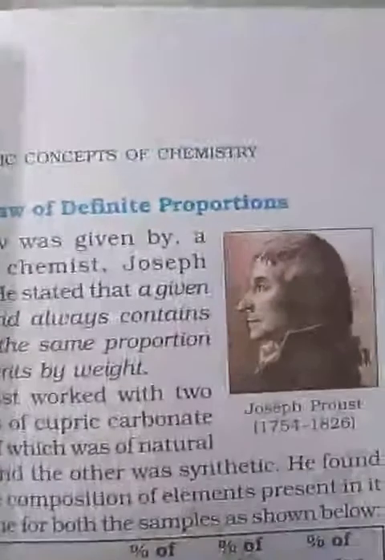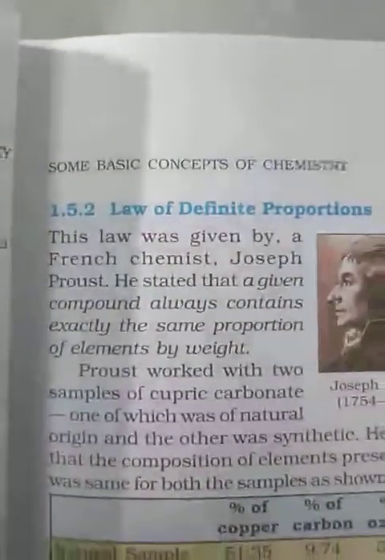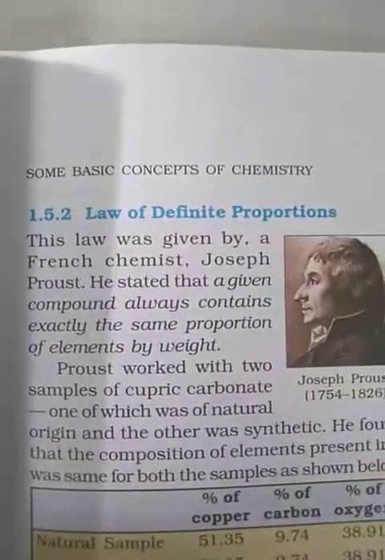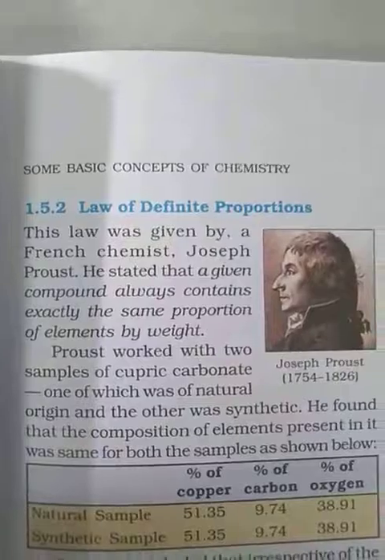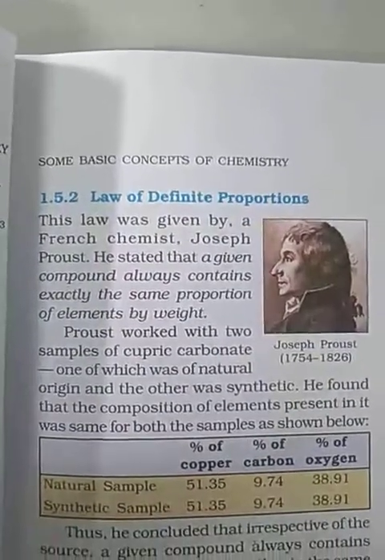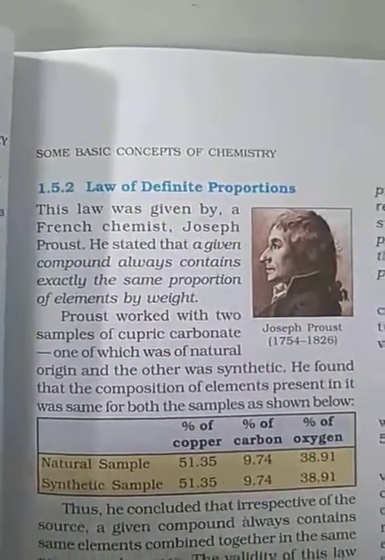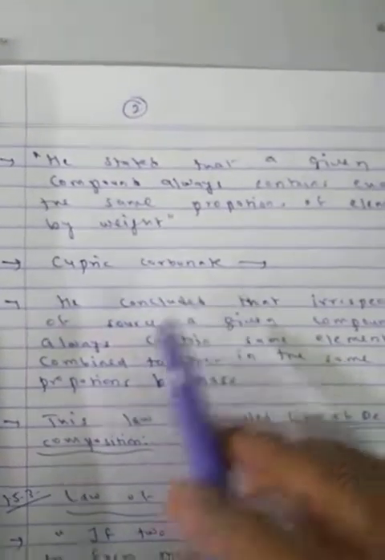Now, next our topic, that is 1.5.2, law of definite proportions. This law was given by a French chemist, Joseph Proust. He stated that a given compound always contains exactly the same proportion of elements by weight. I will tell you cupric carbonate as one example. Now you see this table.